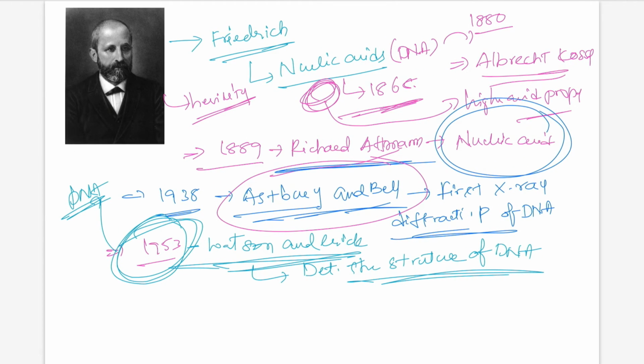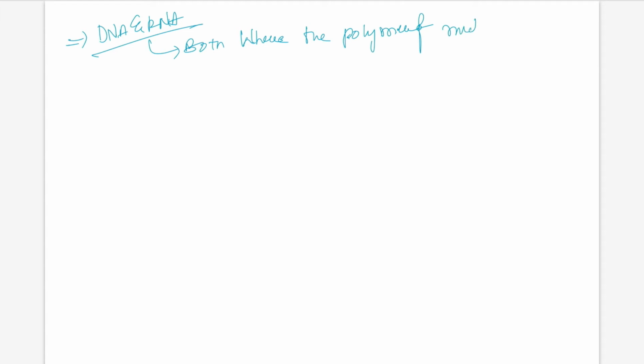So usually the term nucleic acid is the overall name of DNA and RNA both, because they are a family of biopolymers. They are polynucleotides, polymers of nucleotides.